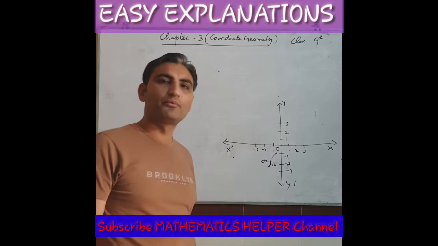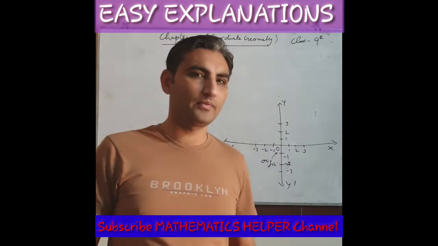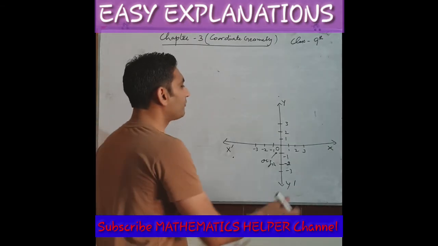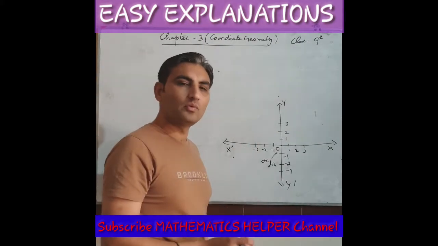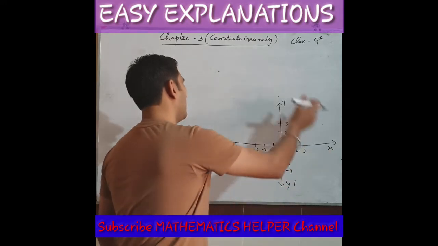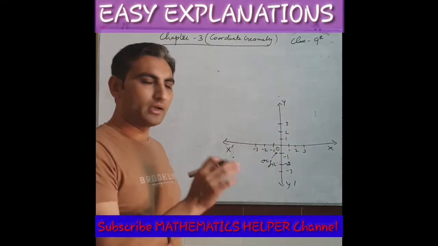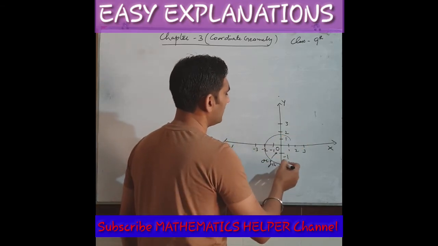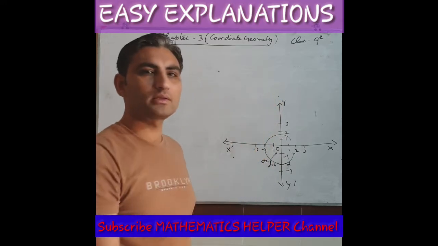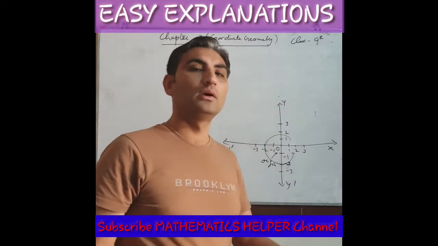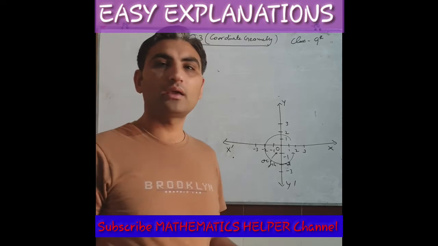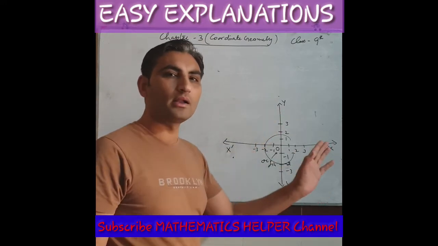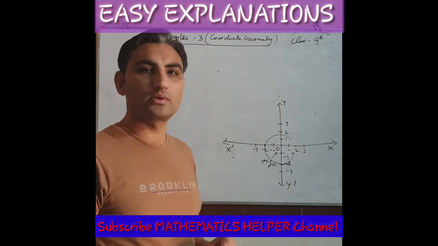But before writing anything, remember one main point here: when you mark the 4 parts, you have to move in the anti-clockwise direction. Anti-clockwise means in this direction. I am writing it this way. When you mark coordinates or move through the 4 parts, you have to take care of this order. We move in the anti-clockwise direction in the Cartesian system. This is the very first main thing we have to remember.